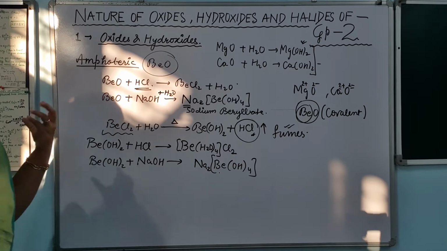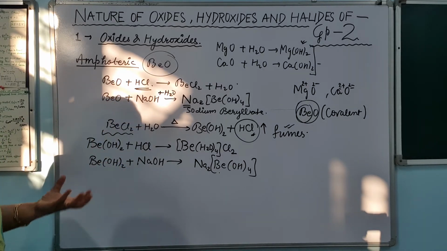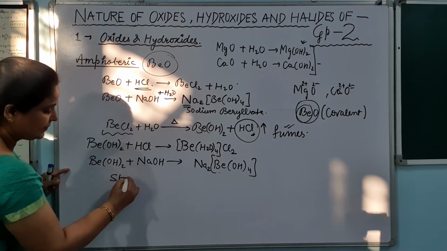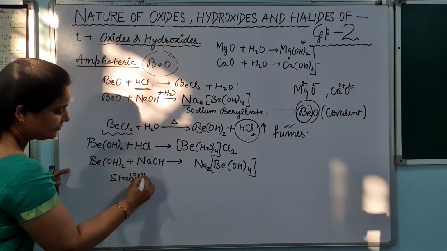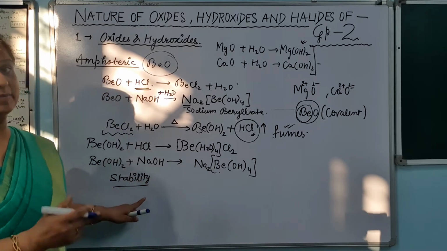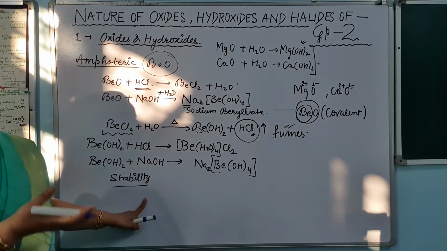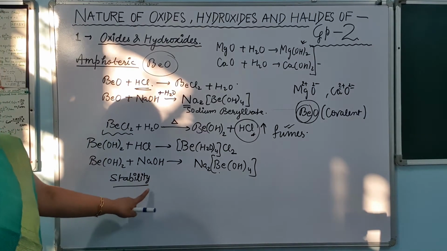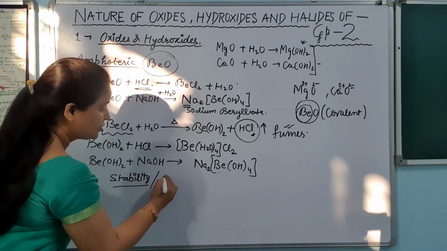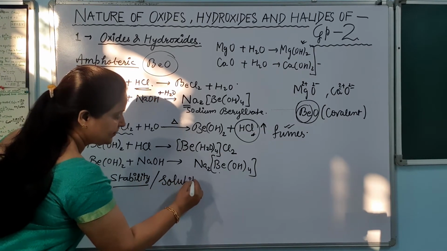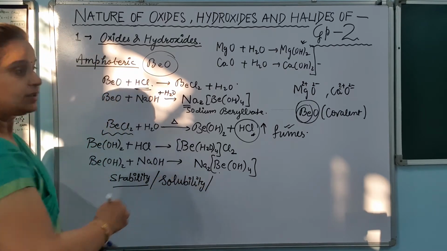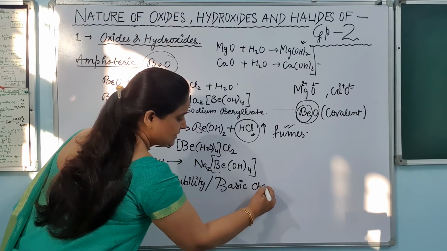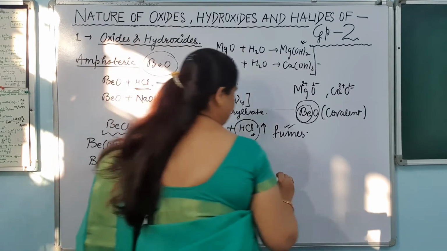Now let us see how their stability changes when we move from top to bottom in this group for the hydroxides. When we talk about stability, what we mean is thermal stability. That means if I heat the hydroxide, whether it will be stable or not is called thermal stability. So stability of the hydroxides, or solubility of the hydroxides, or another thing, the basic character of the hydroxides.